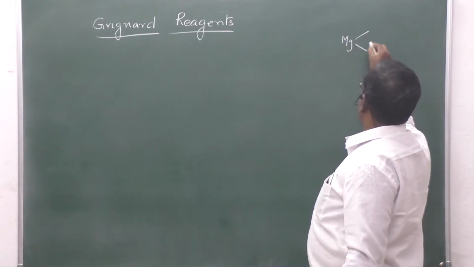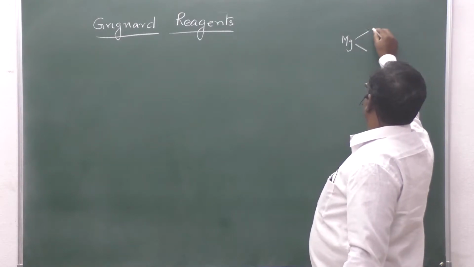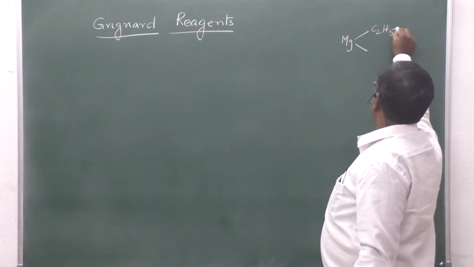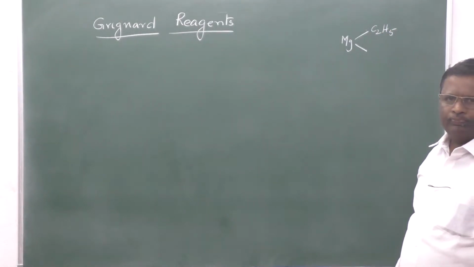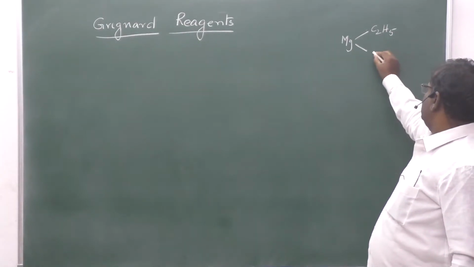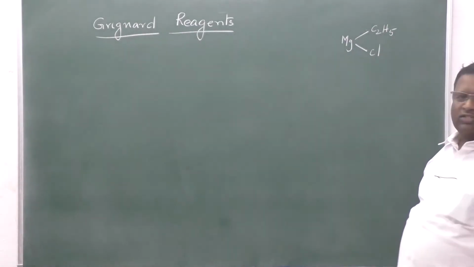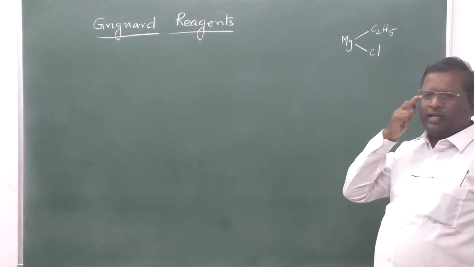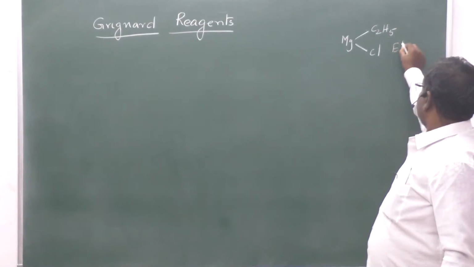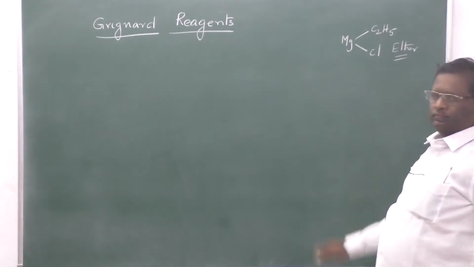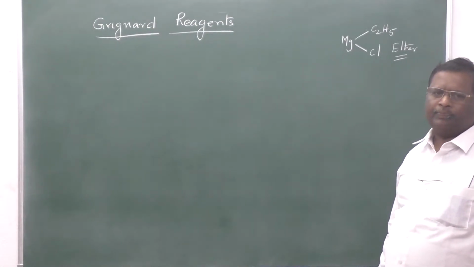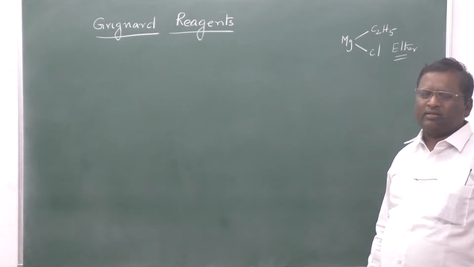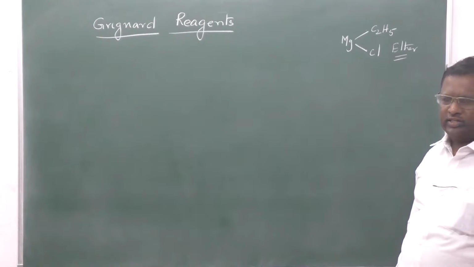it is a bivalent metal, its valency is 2. So if one valency is satisfied with any alkyl group, it may be methyl or ethyl or propyl and so on, and the second valency is satisfied with chlorine, bromine, iodine, any halogen. It is stable in ether. So this is called a Grignard reagent. Alkyl magnesium halide is known as Grignard reagent.